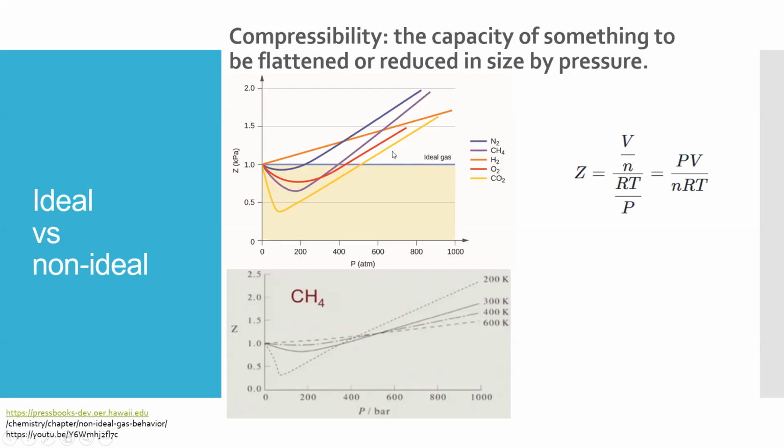This can be explained by the attractive forces operating between the gas particles. They pull each other together, and so they occupy less volume.